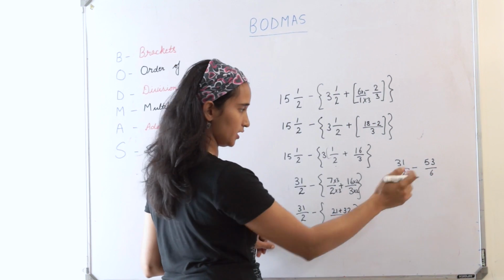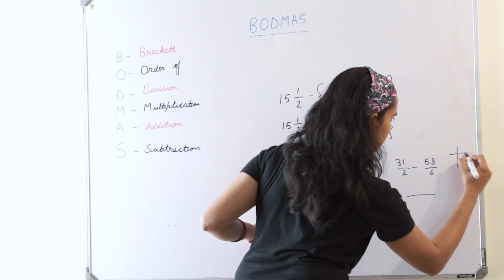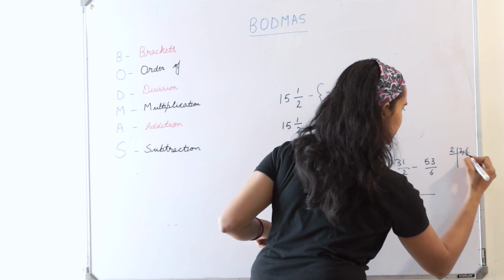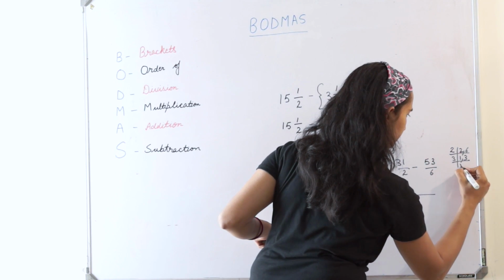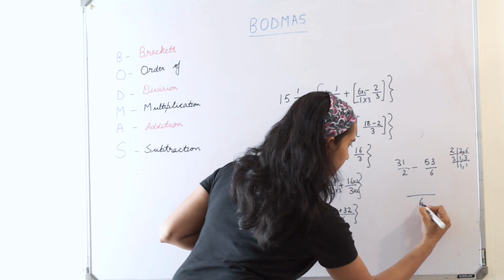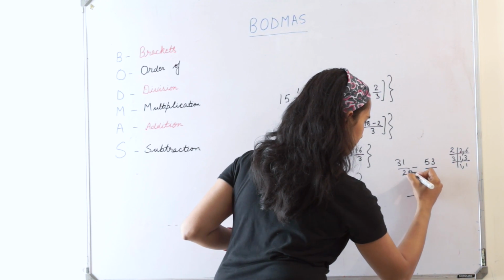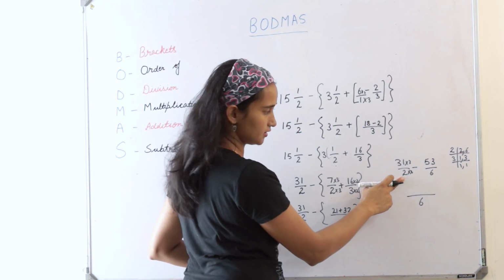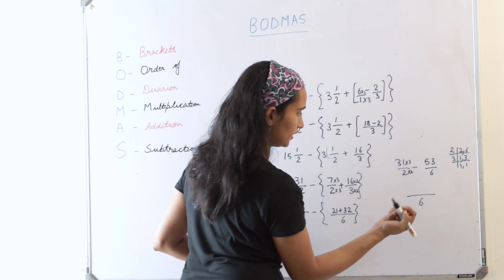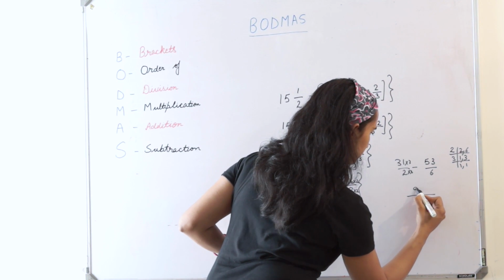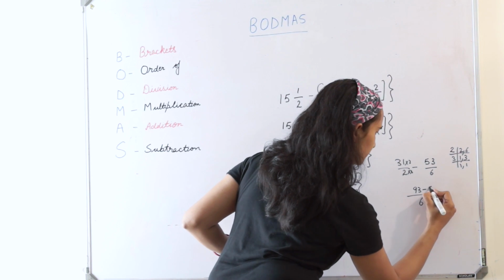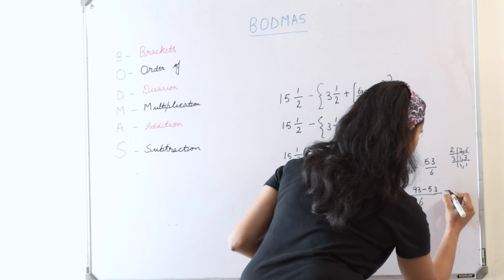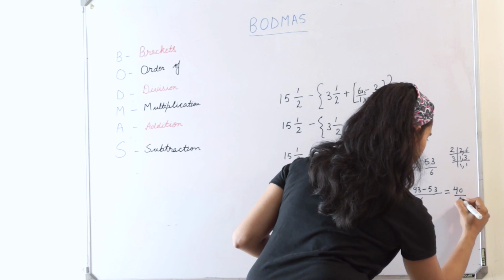Now again, different denominators. If I take the LCM of 2 and 6, will I get 12? No. We have already discussed in the previous video how to find the LCM. So my LCM is 6. Again, making this denominator 6, how? By multiplying with 3. So 31 3s are 93 minus 53. So what is 93 minus 53? That is 40 by 6.